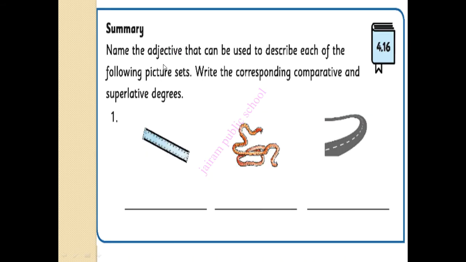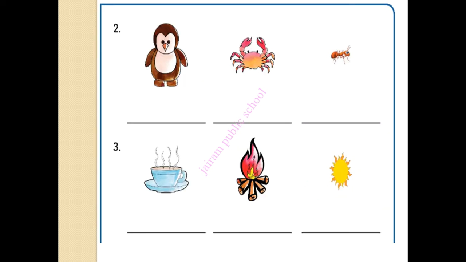Now here is an exercise for you. Name the adjective that can be used to describe each of the following picture sets. Write the corresponding comparative and superlative degrees. Now see this picture. This is long. The scale is long. Rope is longer than a scale, and the road is the longest.